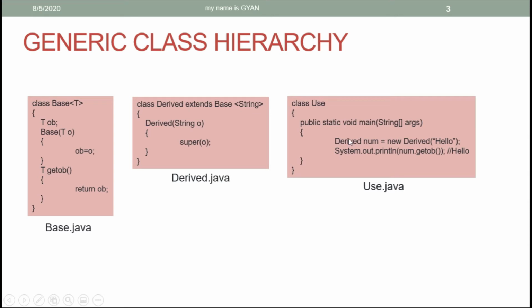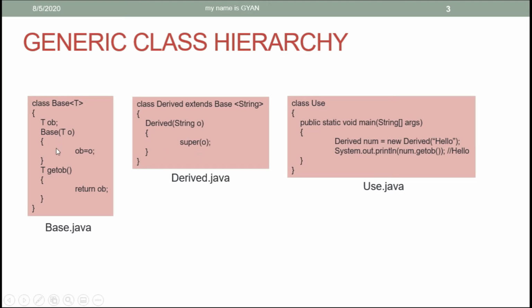So while creating a new object of type derived, actually we do not need any type argument here. Because if you are accessing any properties of the class base by using the reference variable of type derived, then the type parameter in the class base will be of type string. So in this case, hello will be stored into the reference variable o, and by using the reference variable o, the superclass constructor, that means the base class constructor, will be called.